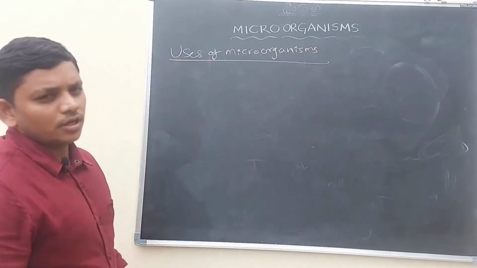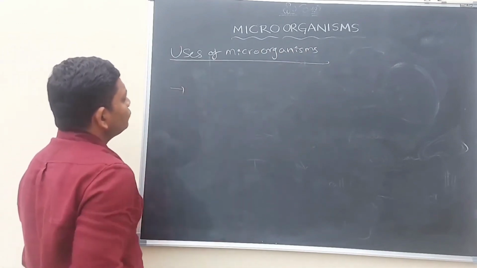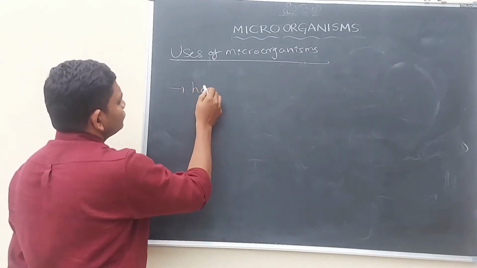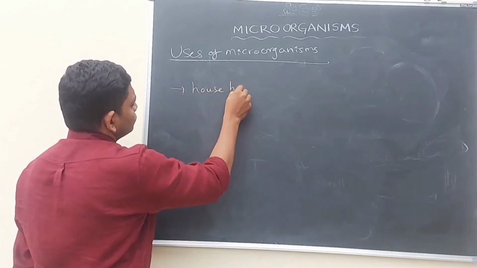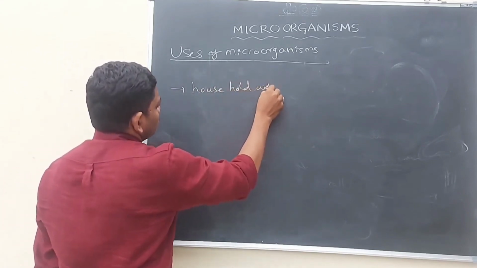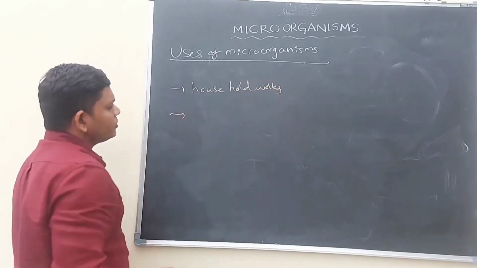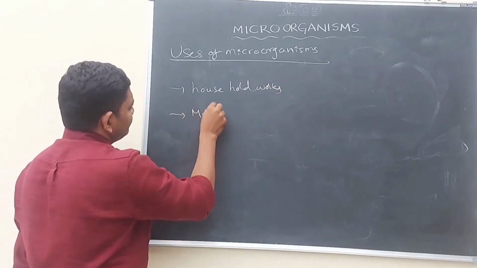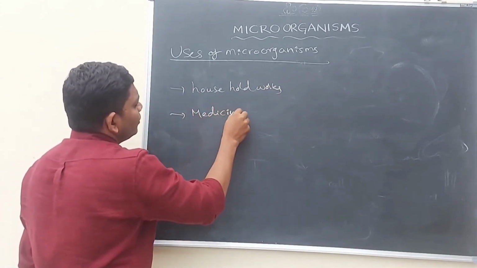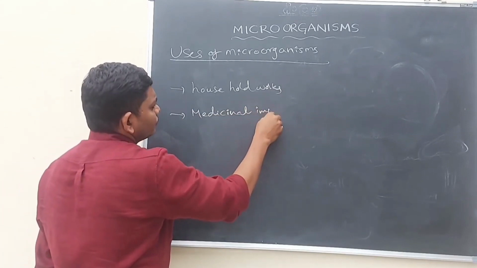What are the uses of microorganisms? Some are useful in household works, some are used in medicine preparation, so some have medicinal importance.